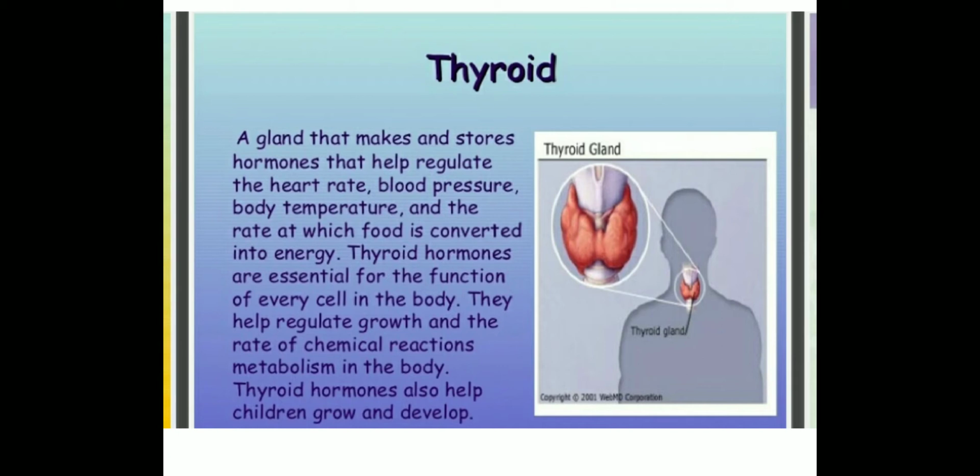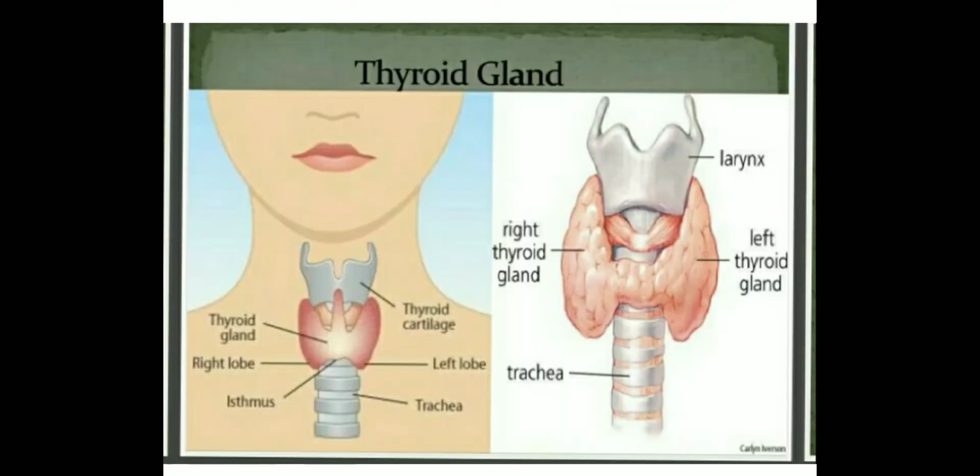This is the thyroid gland, which is present in our throat. You can see in the diagram where the thyroid gland is present. It produces the hormone thyroxine. You can see very clearly where this gland is present, and deficiency of the thyroxine hormone produced by it causes goiter, which is a swelling of the throat. You can see clearly how the swelling takes place.